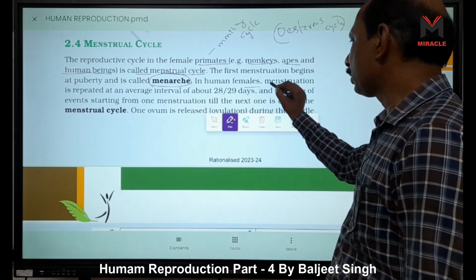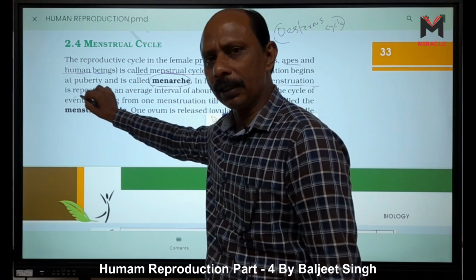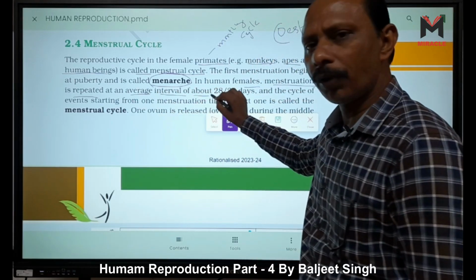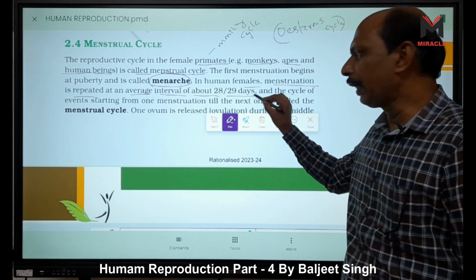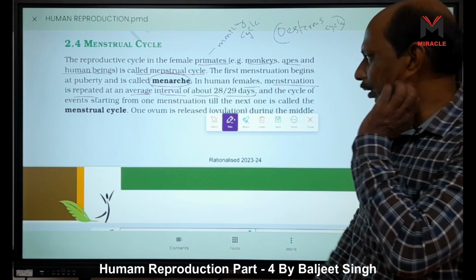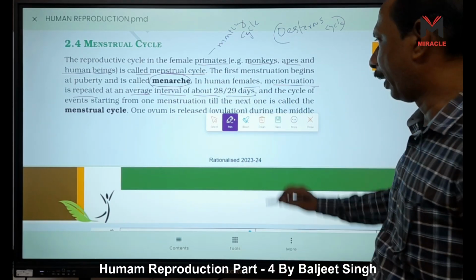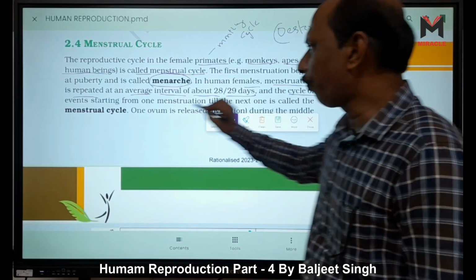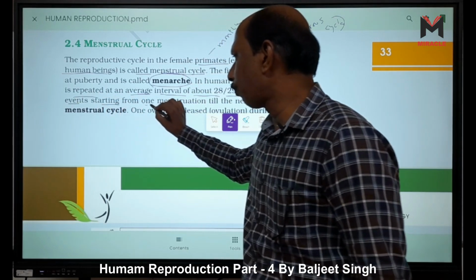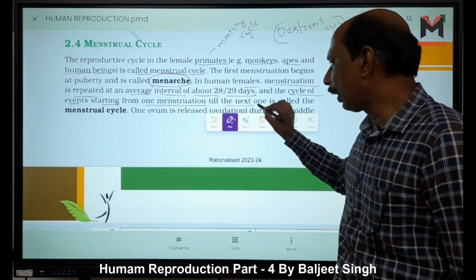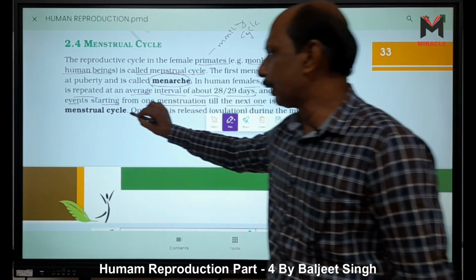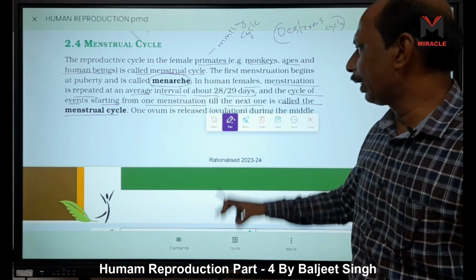In human females, menstruation is repeated at an average interval of 28 to 29 days. It is the ideal length of the menstrual cycle, and the cycle of events starting from one menstruation till the next one is called the menstrual cycle.